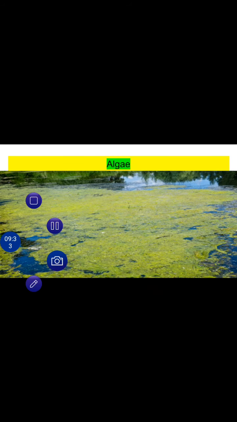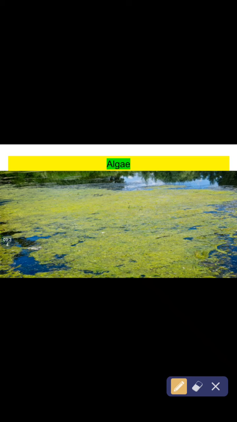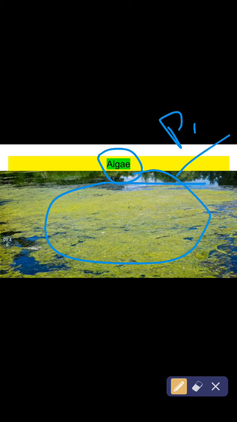See, here is another thing. Algae. Now you might be thinking, we are going to discuss microorganisms, so why is it related to a pond? Here a pond is there. Why is it related to a pond?